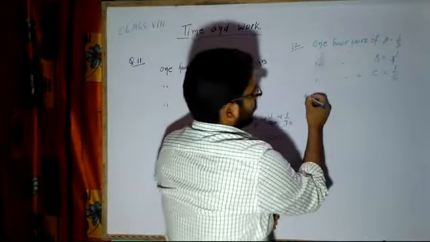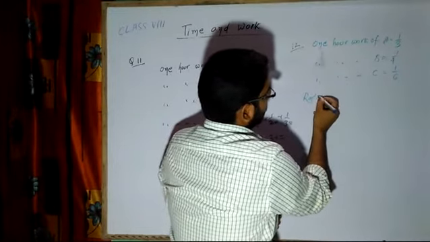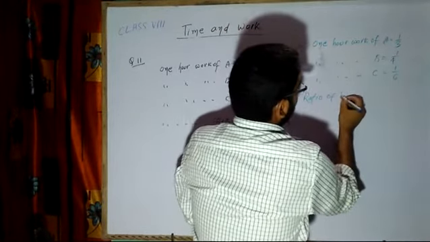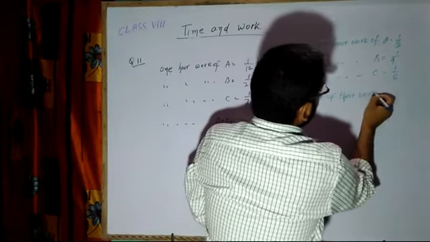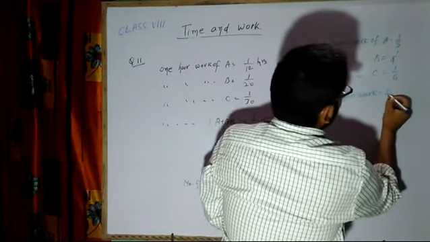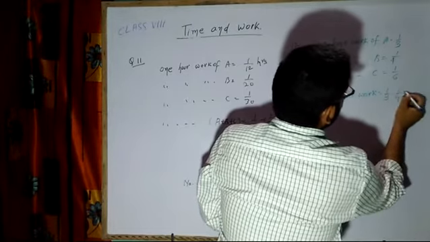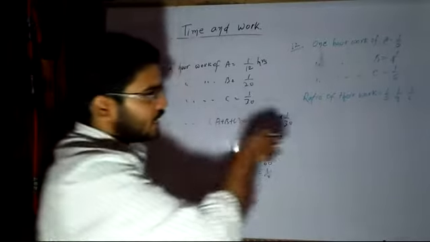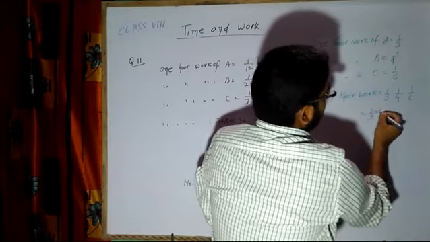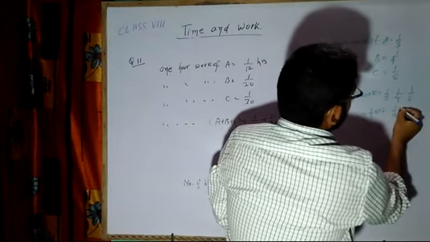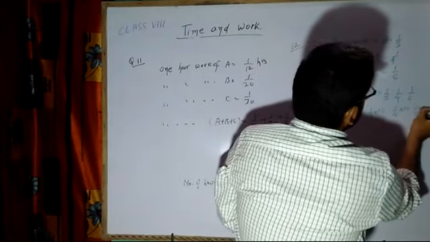So before that we have to record the ratio of their work, which is equal to 1 by 3 is to 1 by 4 is to 1 by 6. Now there are 3 ratios, and we can convert them into standard form by taking the LCM. So I will take 12: 12 is to 1 by 4 into 12 is to 1 by 6 into 12.